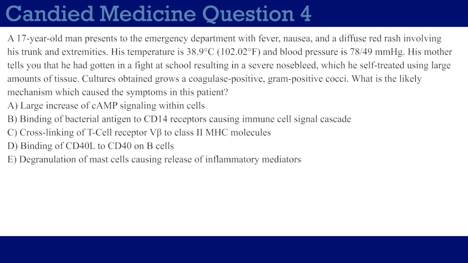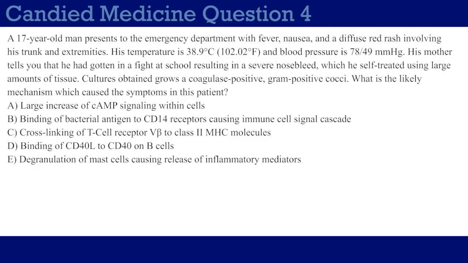Culture obtained grows a coagulase-positive, gram-positive cocci. What is the likely mechanism which caused the symptoms in this patient? Choice A, large increase of cAMP signaling within cells. Choice B, binding of bacterial antigen to CD14 receptors causing immune cell signal cascade.